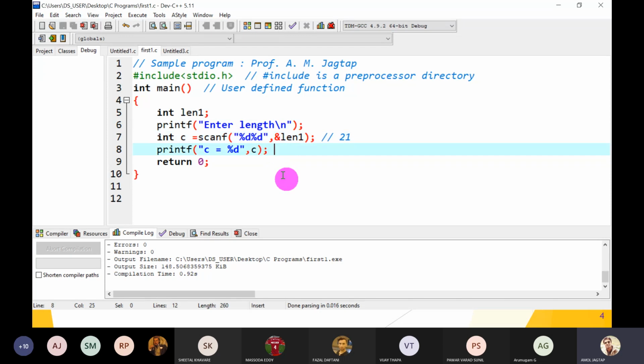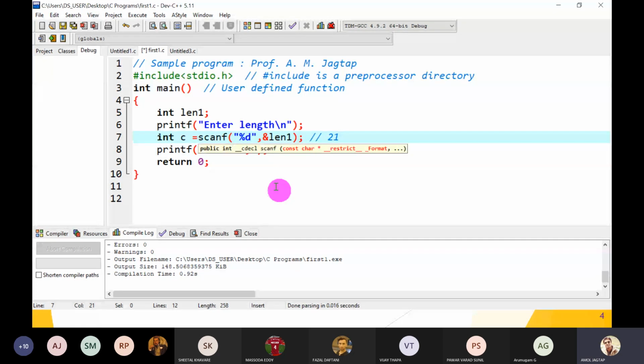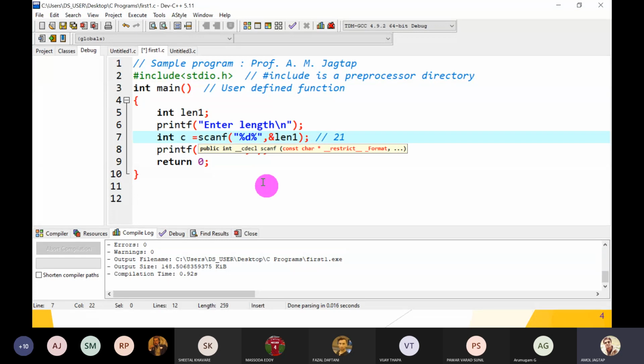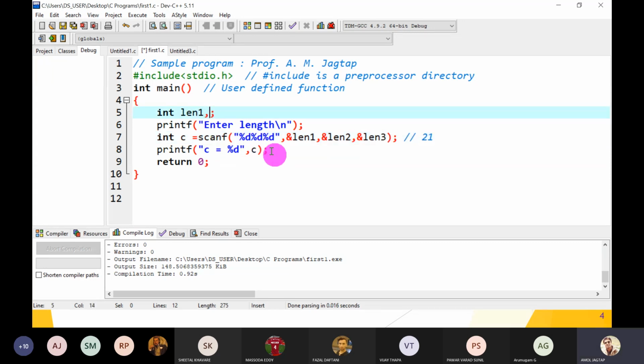Okay, guys, hope you understand. If you want to save 3 different values and use %d 3 times, then you give ampersand of length 1, ampersand of length 2, comma ampersand of length 3, and add length 2 comma length 3.